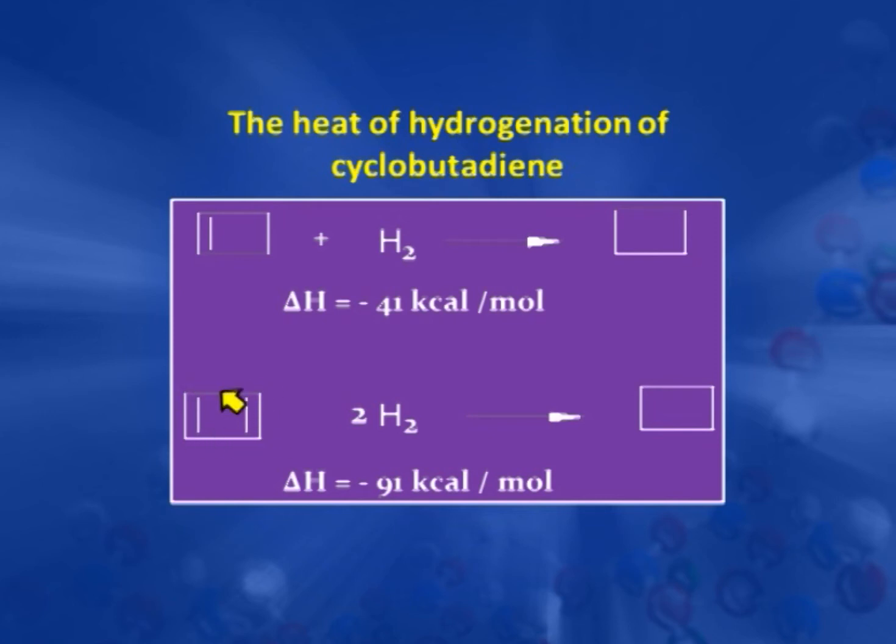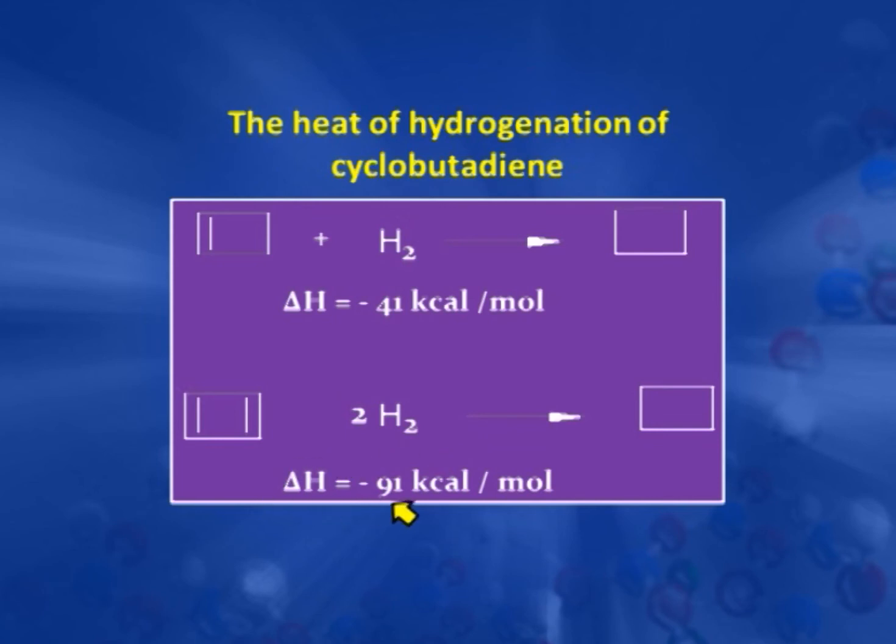Even though there is a delocalization of these two pi bonds, and each carbon is sp2 hybridized and has one unhybridized p orbital with one electron, in benzene there is a stabilization by 36 kilocalorie per mole, but here the energy of this system is more. Now what is the reason?